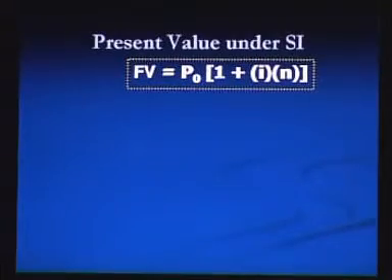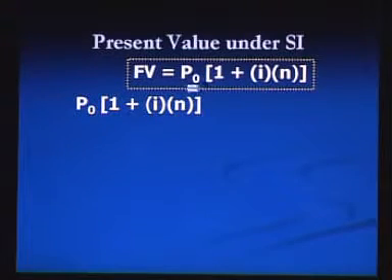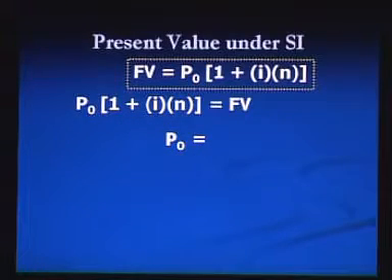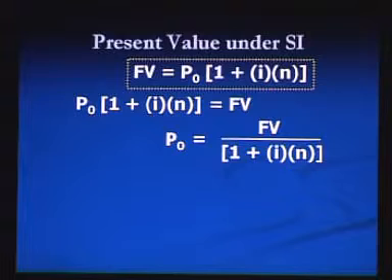If we rearrange the formula of future value, we can find the formula to calculate present value. In this formula to calculate future value, we can interchange the left hand side and right hand side. Now, if we want to calculate present value, we will keep only P0 on the left hand side and on the right hand side future value will be divided by (1 plus I times n). This P0 is also called present value now.